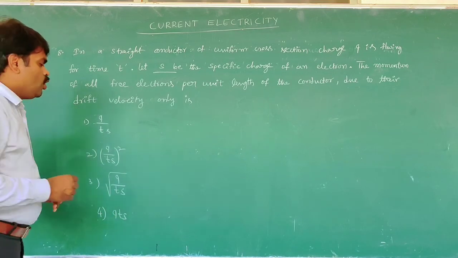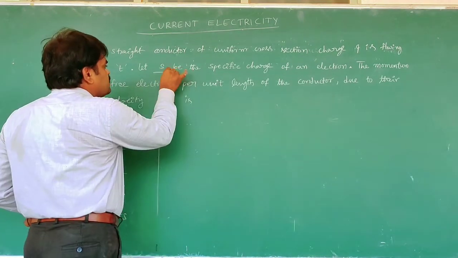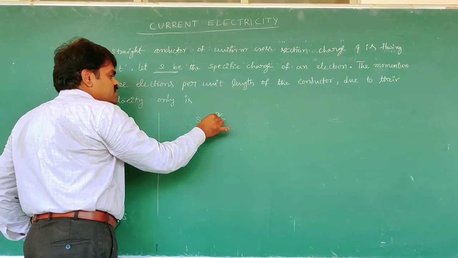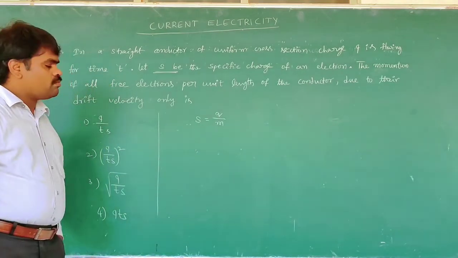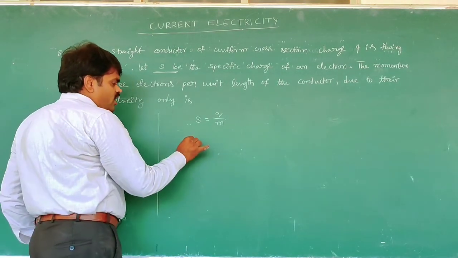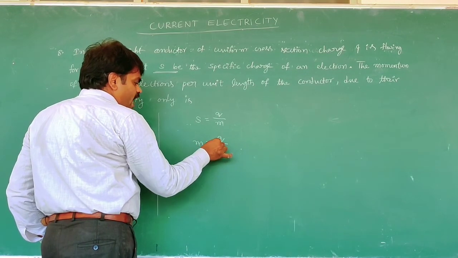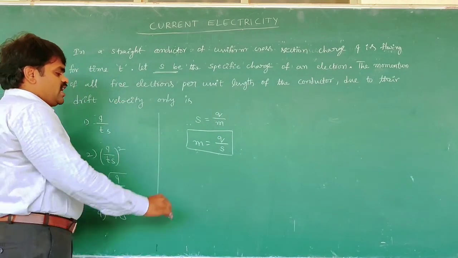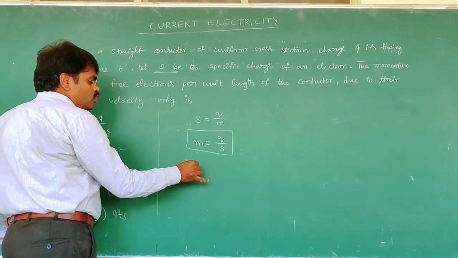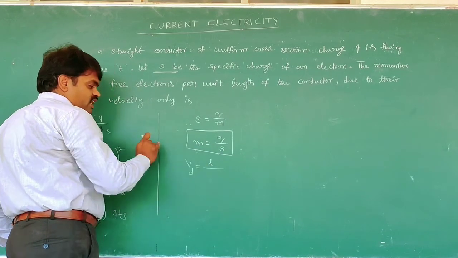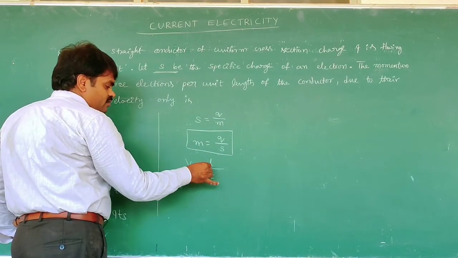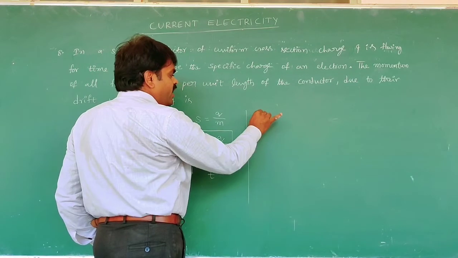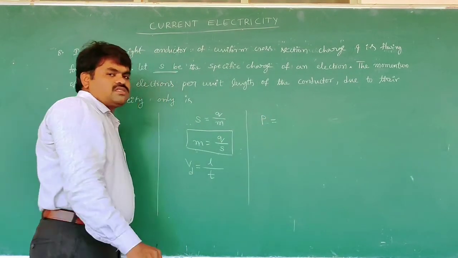Now here S is the specific charge. What is meant by specific charge? Specific charge is charge per mass. Then mass can be written as Q by S. Now the drift velocity Vd is equal to the length of the conductor by the time taken, L by T. Now for momentum, we know the definition: the product of mass and velocity.